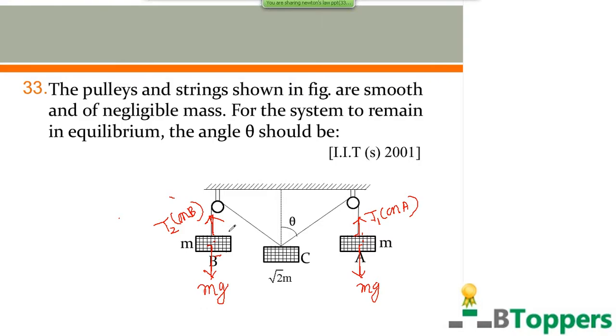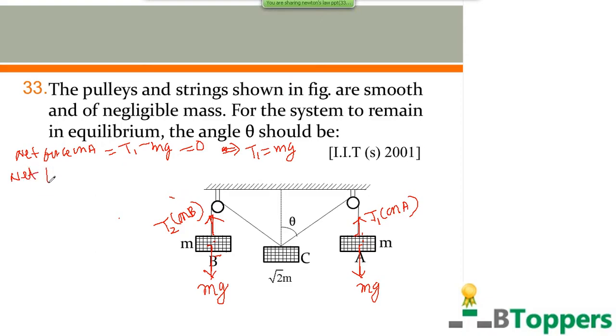Here T2 is the magnitude of tension in the string connected to B, and T1 is the magnitude of tension in the string connected to A. The two blocks A and B are in equilibrium here. So net force on each block is 0. So the magnitude of the net force on the block A in the upward direction can be written as T1 minus mg. That is 0 because it is at rest. So the magnitude of the tension T1 connected to the block A equals mg.